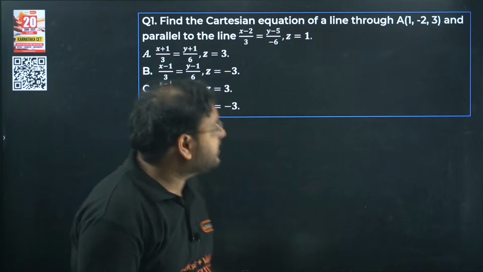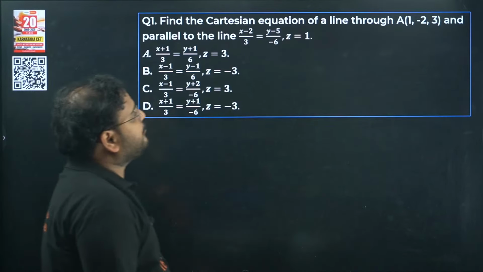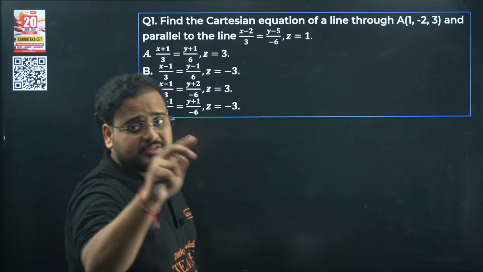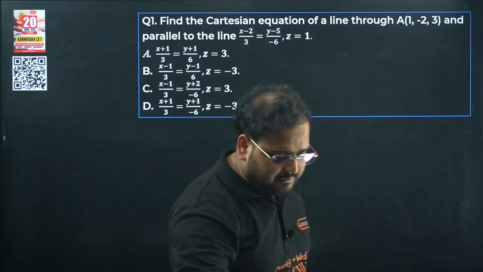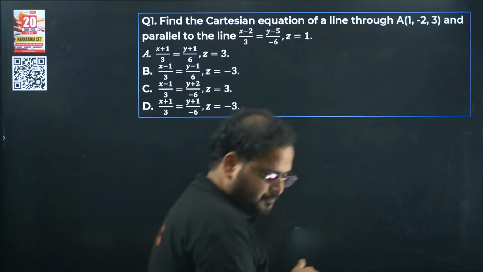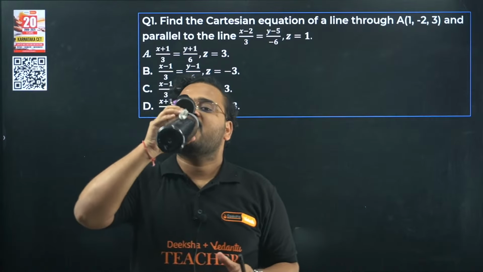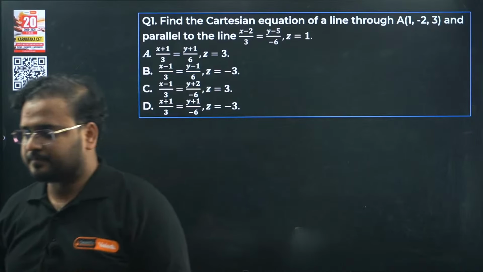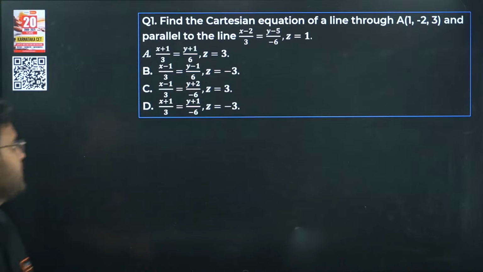Okay, so let's continue. Find the Cartesian equation of a line through A(1, -2, 3) and parallel to the given line. Check here, first question. Give me the answer, everyone. I hope all of you got this question, right? Find the Cartesian equation of the line passing through this point A and parallel to this line. This question is based upon the previous concept, so please solve this and give me the answer. Which option is correct?